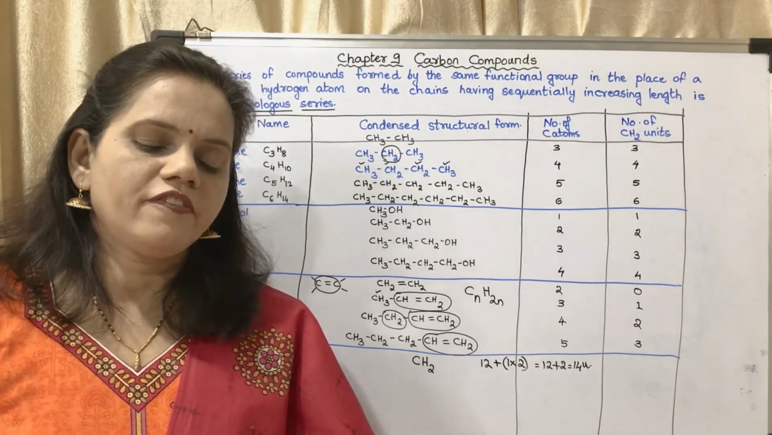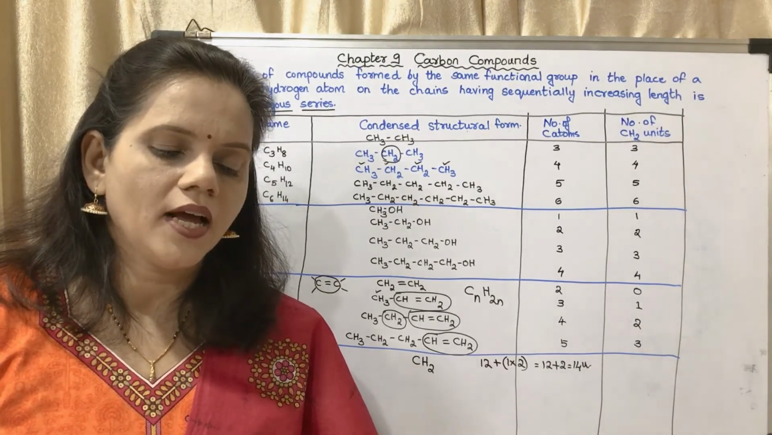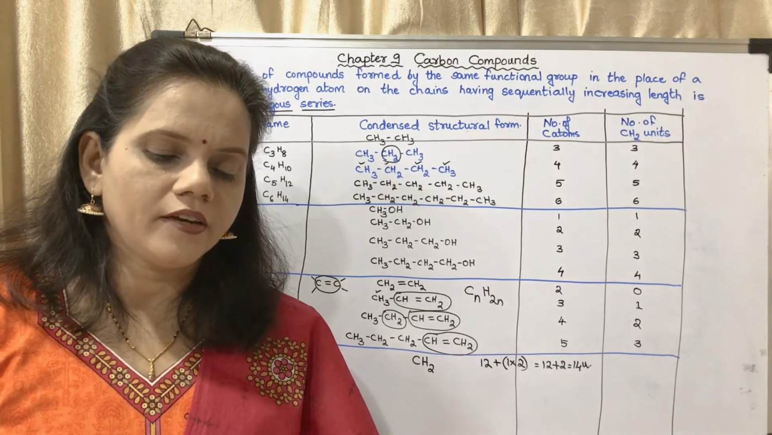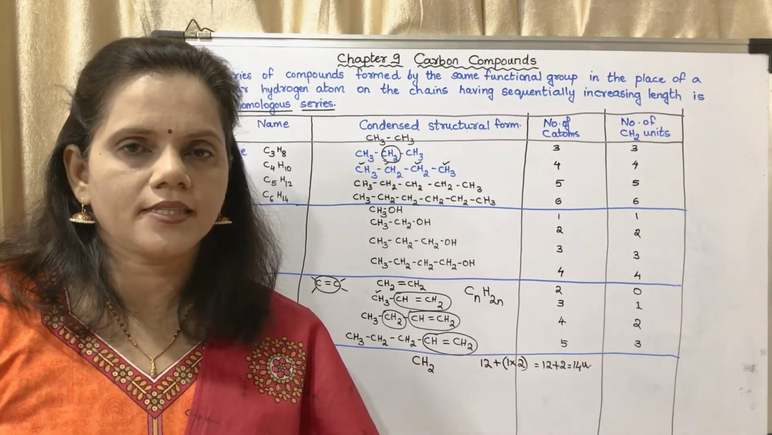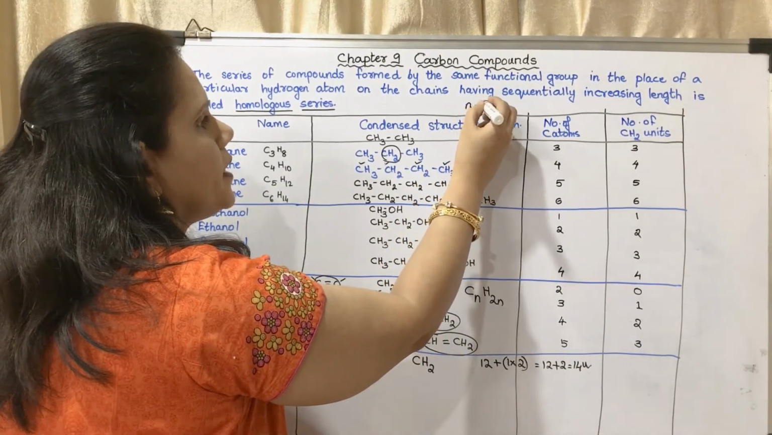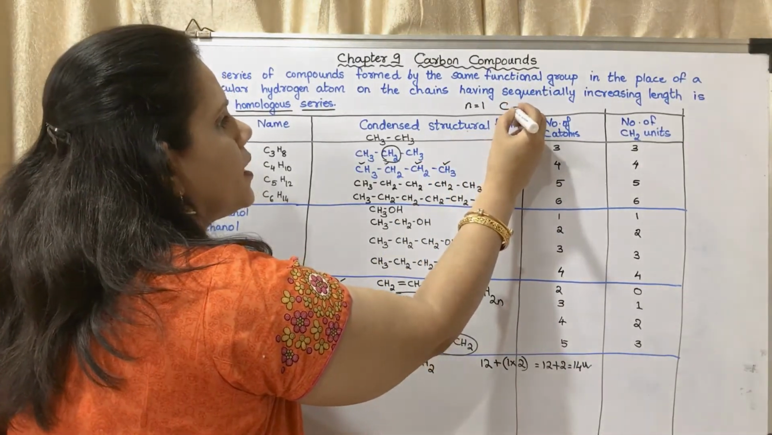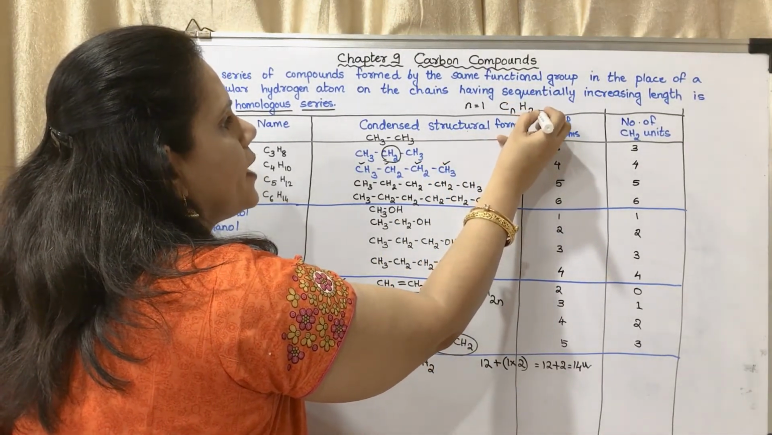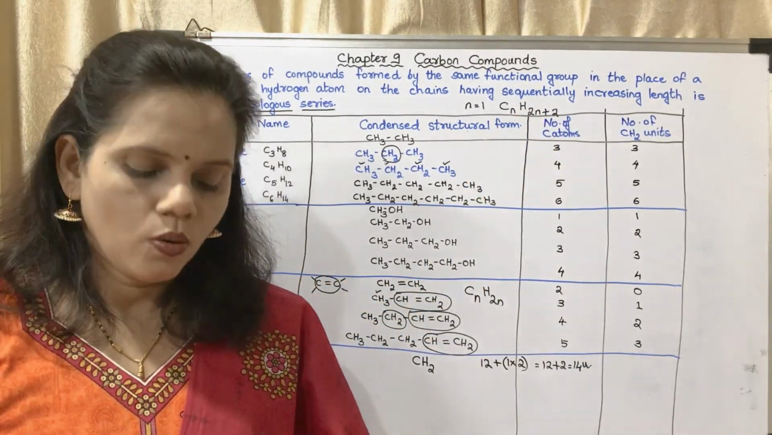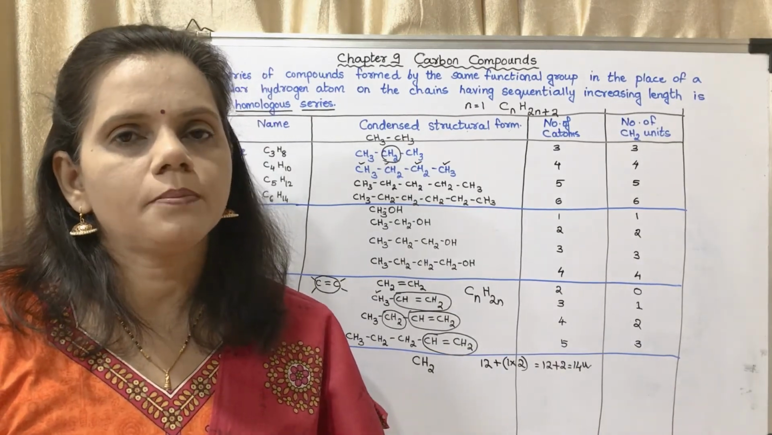What would be the general formula for the molecular formulae of the members of the homologous series of alkanes? What would be the value of N for the first member of the series? For the first member, N will be equal to 1. And what is the general formula? It is CnH2n plus 2. I had discussed this in the other lecture. What is the general formula for alkanes? It is CnH2n plus 2.